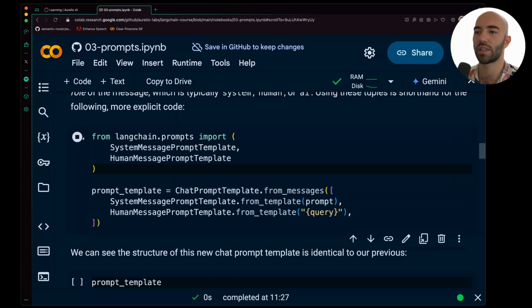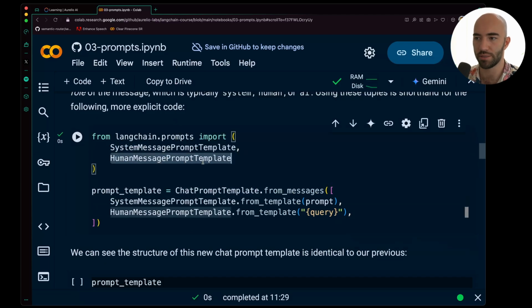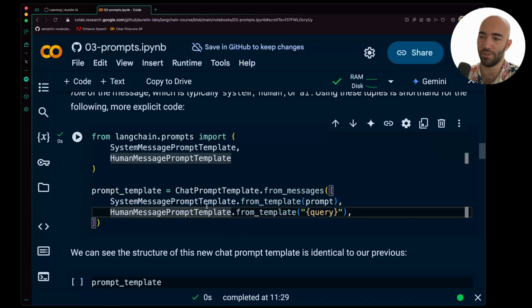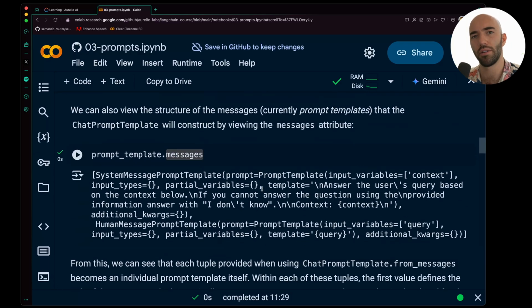So we're importing our system message prompt template and human message prompt template. And you can see we're using the same from messages method here, right? And you can see it's still a sequence of message-like representation. It's just that what that actually means can vary, right? So here we have system message prompt template, from template, prompt. Here, from template, query. There's various ways that you might want to do this. It just depends on how explicit you want to be.